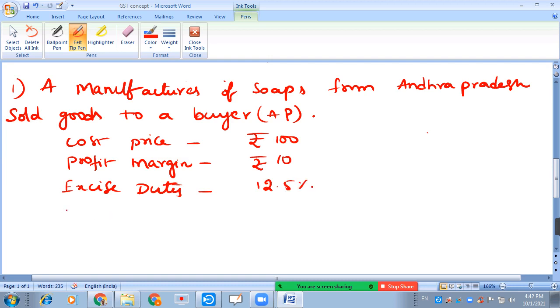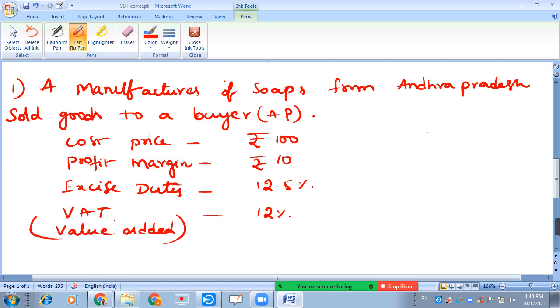Next one, VAT, value added tax. This value added tax is 12.5%. This VAT is levied by the government for the purpose of sales transactions. If goods are sold from one person to another person, then the value will be increased, and based on that value added, the government can levy the tax.